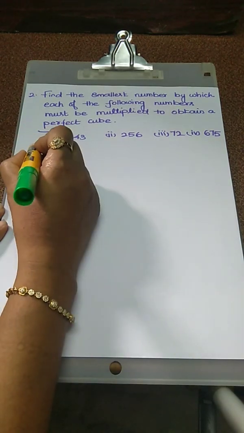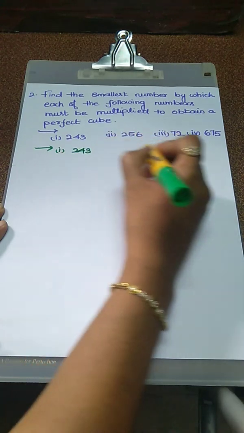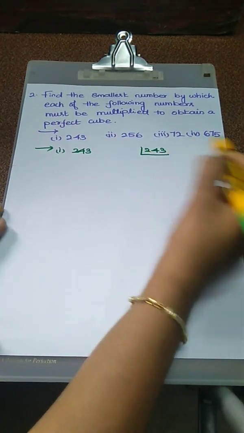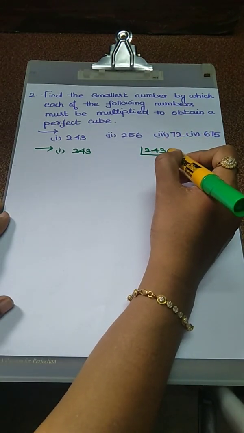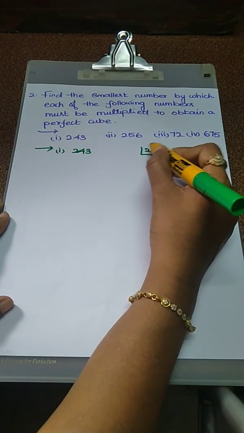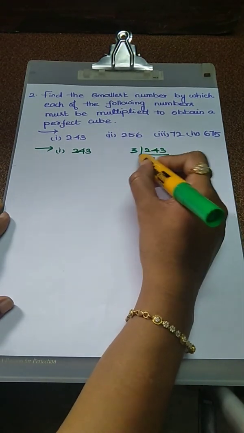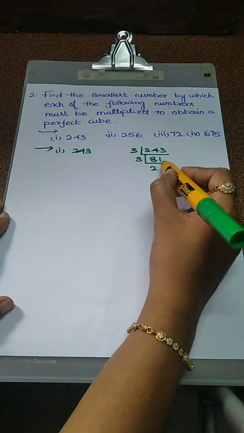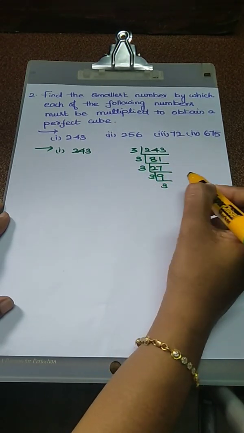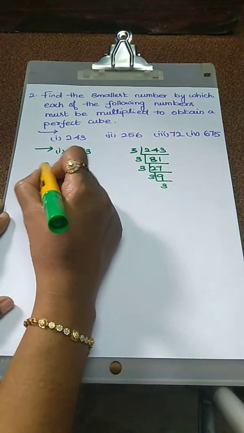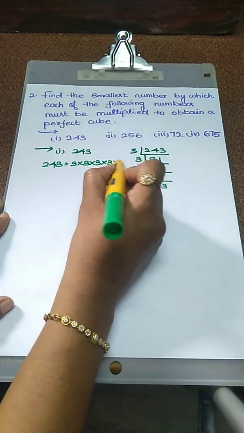So first find the prime factors of the given number. The first one is 243. Using the prime factorization method, we calculate the factors. The ending number is an odd number, so 3 plus 4 is 7, 7 plus 2 is 9. The possible divisor is 3. 3 eights are 24, 3 ones are 3. Again choose the divisor 3. 3 twos are 6, 3 sevens are 21, 3 nines are 27, 3 threes are 9. That's all. Now we write 243 equal to 3 into 3 into 3 into 3 into 3.